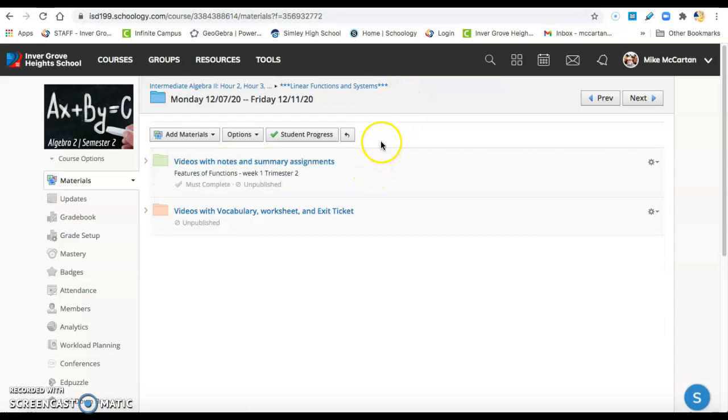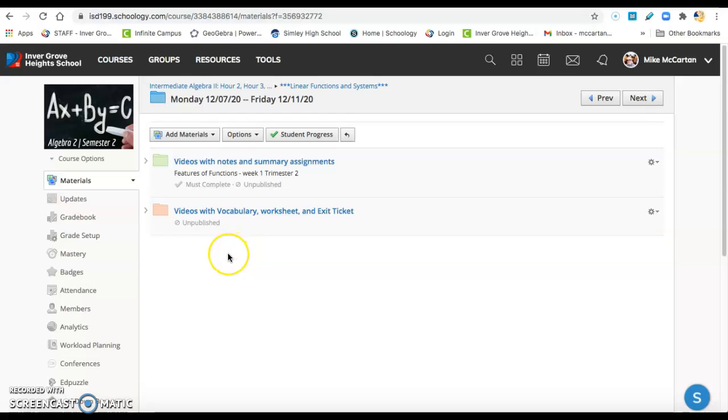But again, this is our daily folder. Every day it looks like this. In the green folder, there's a video and 2 puzzle pieces that you have to do. In the orange folder, there's a video and 2 puzzle pieces that you have to do. And there's some other things in there.